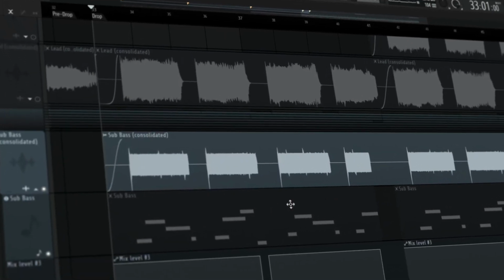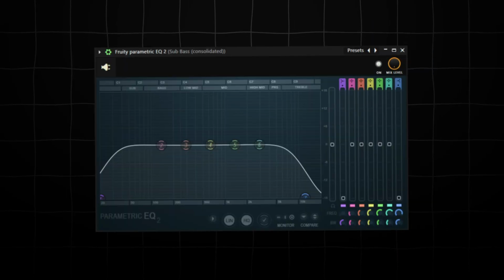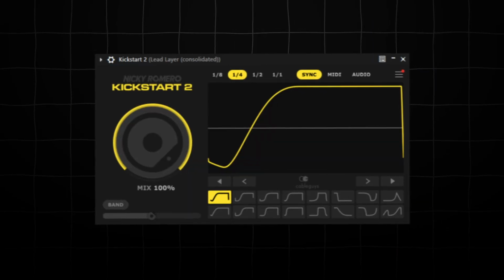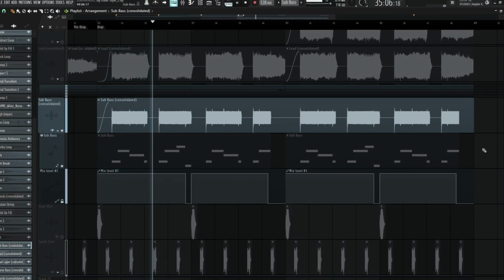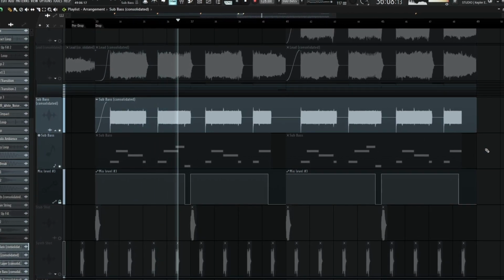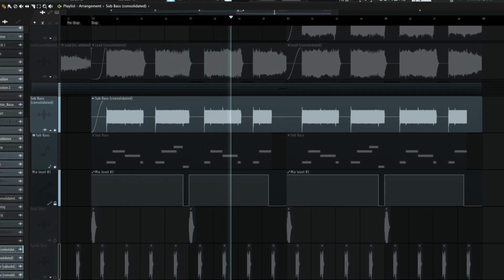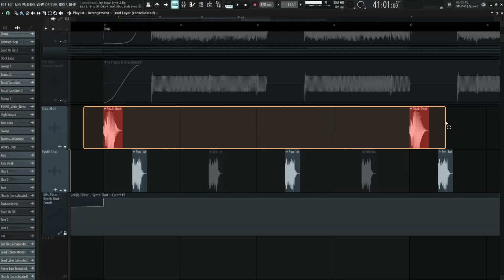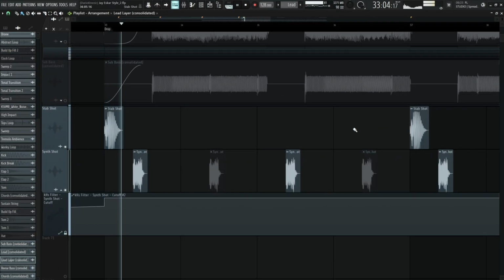After the leads were done, I also added the sub bass. It's a Serum patch with an EQ, Saturn, another EQ, Oxford inflator, and the sidechain. There is also a stab and the synth shot every other bar, which sounds like this.